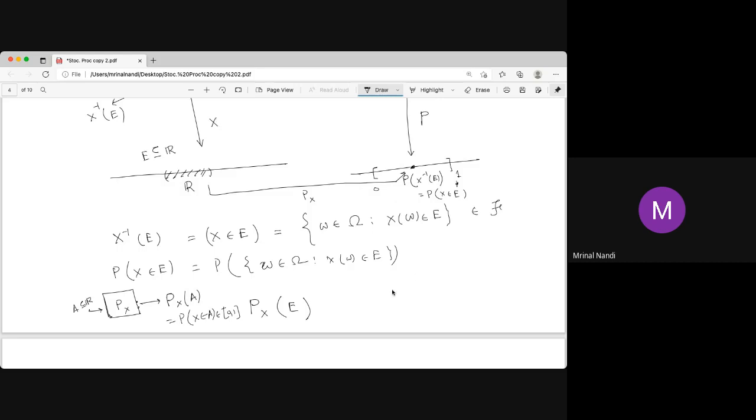Sometimes it's called distribution. This probability is called the probability distribution, or distribution of X induced by P. So actually two things are involved there. One is the underlying probability space: if the probability of head is changed, then this probability will be changed.